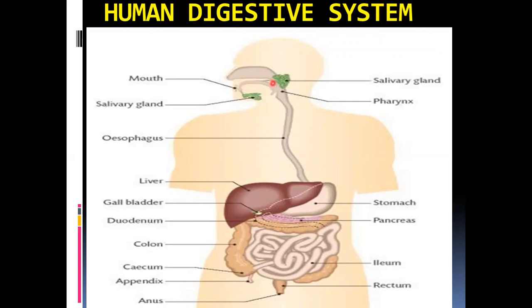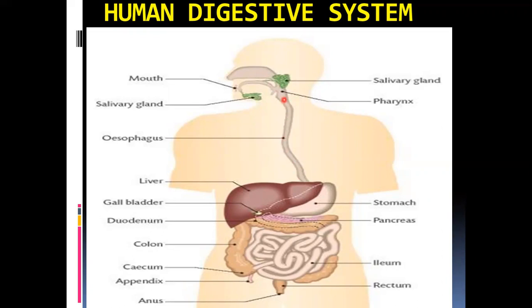So behind the buccal cavity, or behind the mouth, oral cavity, what is there? A common passage for food as well as air. And this is called the pharynx. So through the pharynx, from the mouth, food passes, and through the nose, air passes. So the pharynx is the common passage for food as well as air. Okay. And then the next part is a tubular structure which is called the esophagus.